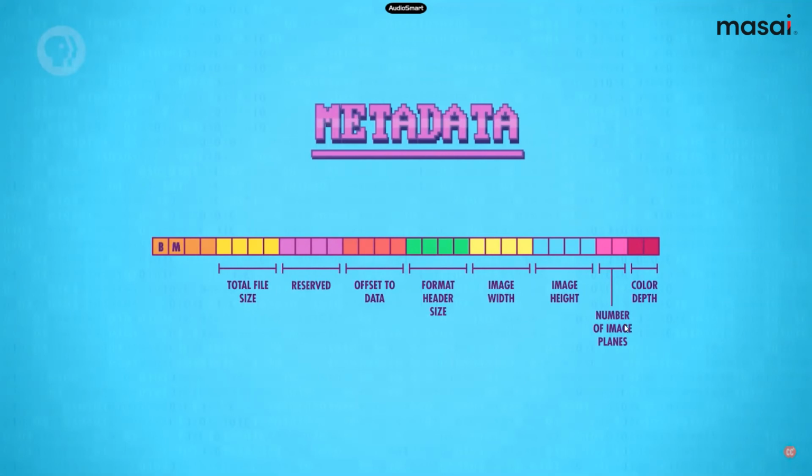It will also say the number of image planes, and the color depth. The color depth here is 24. Right now we are considering a case where the metadata is describing the image data which is going to come after this. The metadata says the data it represents is of size 4 by 4 and has a color depth of 24.